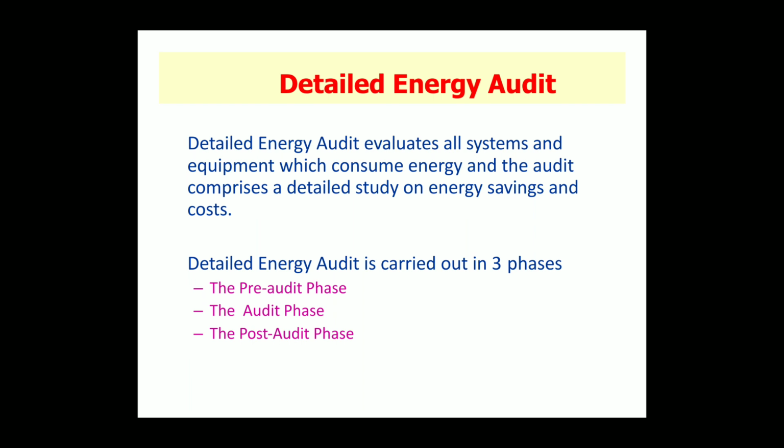The audit report should conclude with specific recommendations for detailed engineering studies and feasibility analysis, which must then be performed to justify the implementation of those conservation measures that require investments.